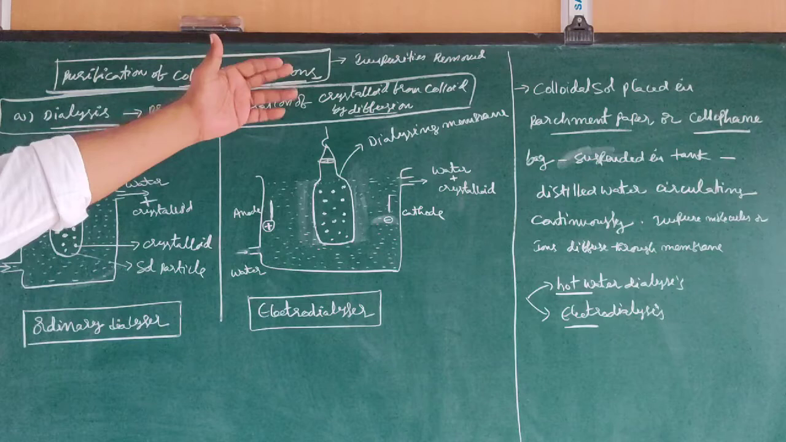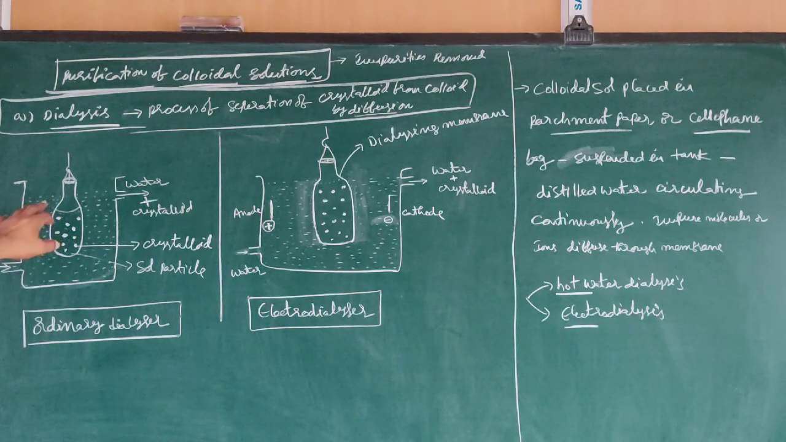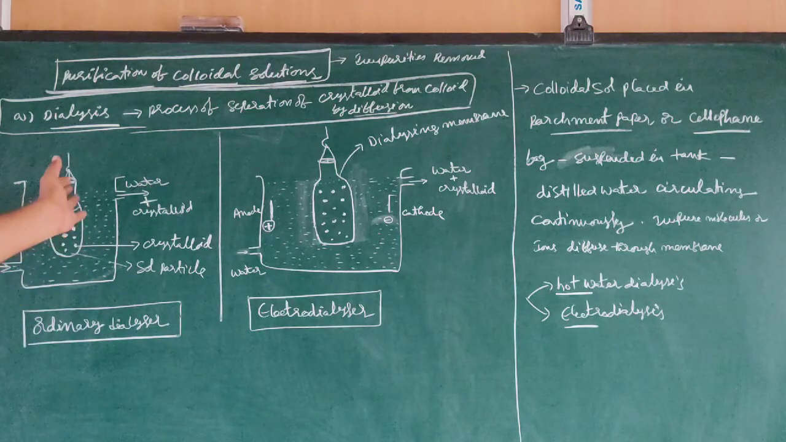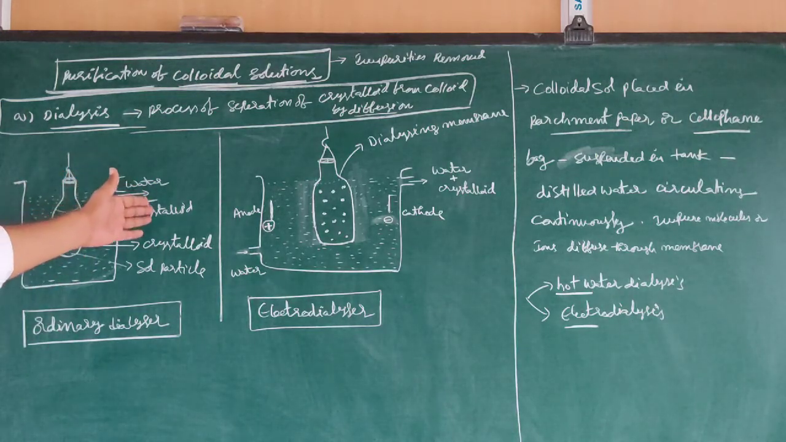Here, the colloidal solution is placed in a parchment paper or cellophane bag. This is a cellophane bag. This bag is suspended in water, and that water is present in a tank. The distilled water is circulated continuously like this. So now the impurities present in the solution in the bag will come out and move with the water.